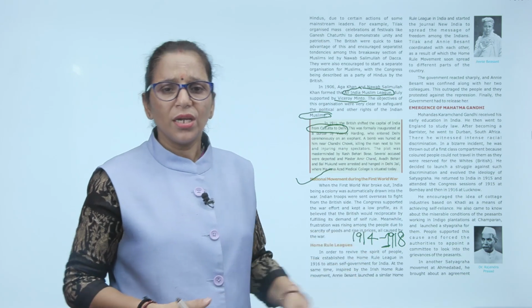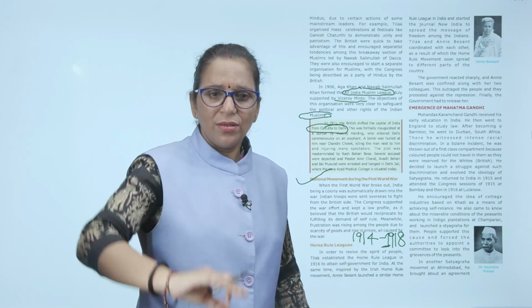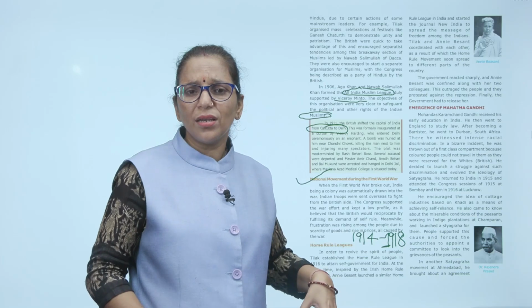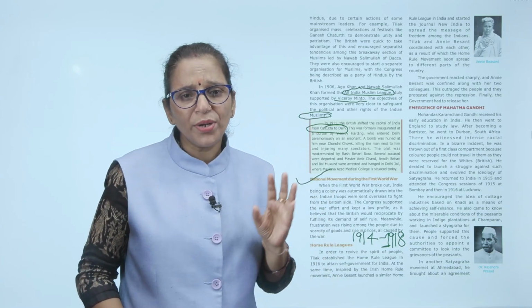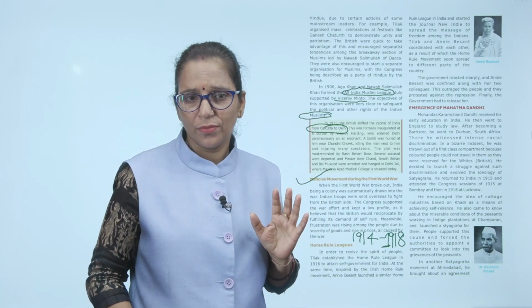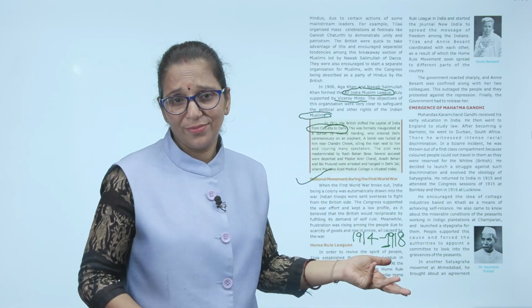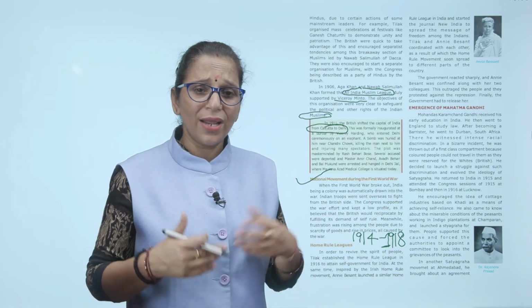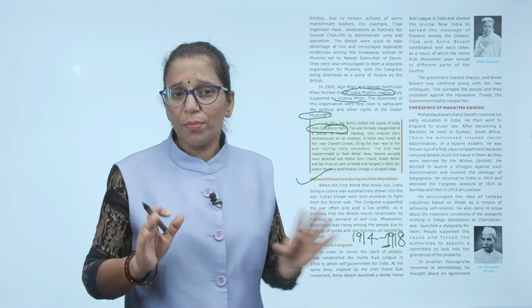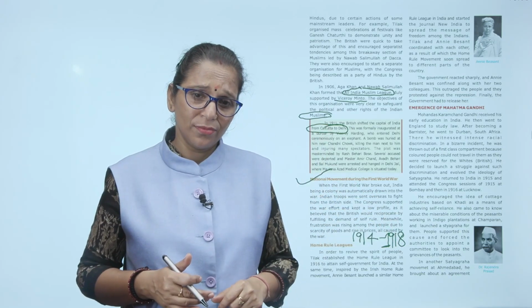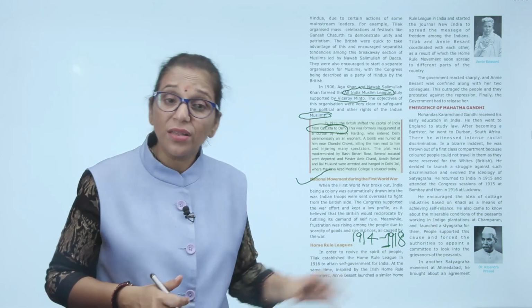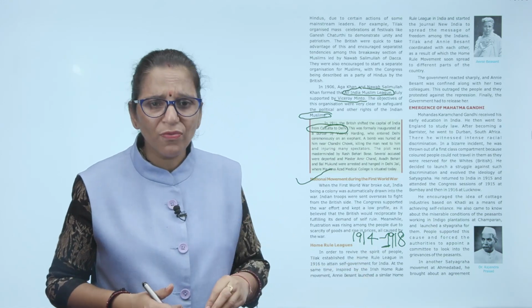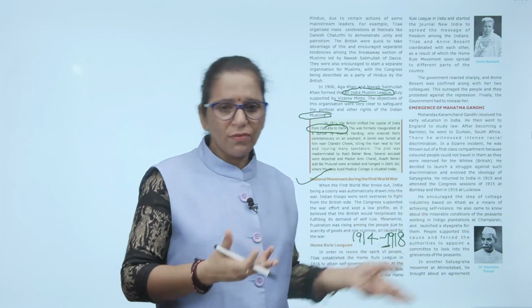Now when the First World War broke out, India being a colony was automatically drawn into World War I. Forcibly, the Britishers recruited Indians and sent them as troops of Britain to fight in the name of Britain. Indians were fighting overseas on the British side. See, we had nothing to do with World War I, but we had to fight on the British side, forcibly. The Congress supported the war at that time and kept a low profile, as it believed that the British would certainly give us freedom, or fulfill our demands, after World War I.